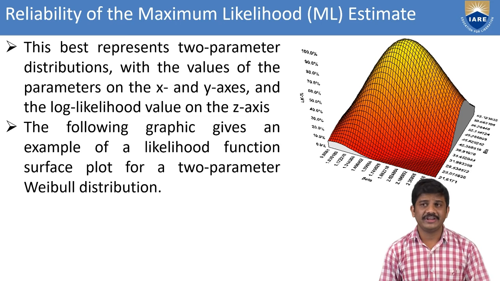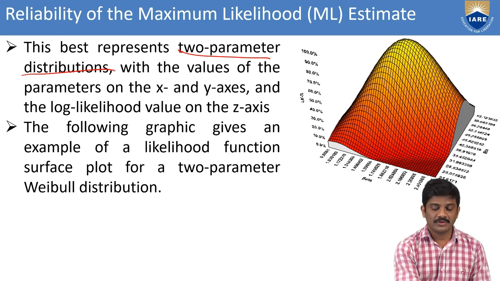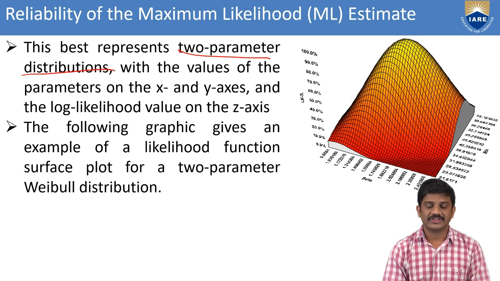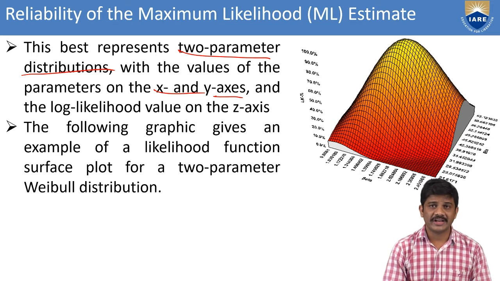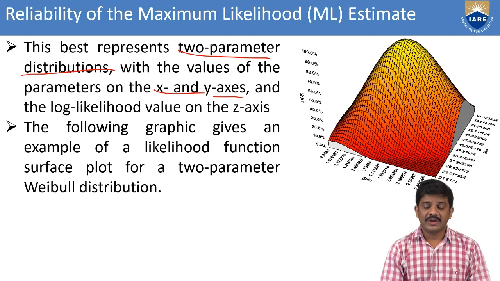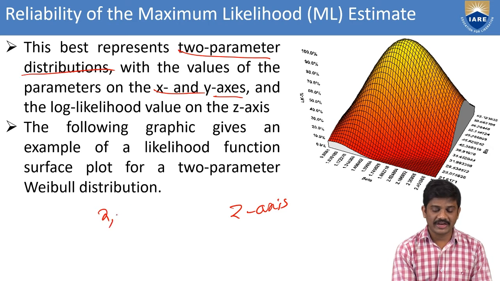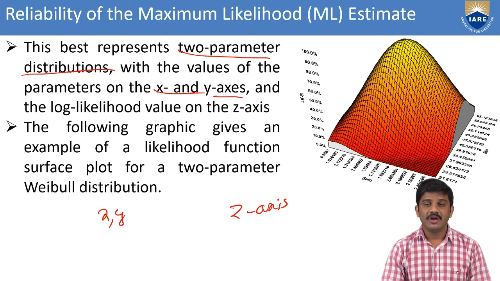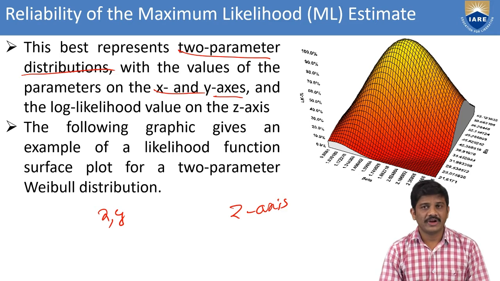You can consider that this diagram represents a 2 parameter distribution, with the values of the parameters on the x and y axes, and the likelihood value on the z axis. The x and y axes are the values of the parameters, and the z axis is the log likelihood values.